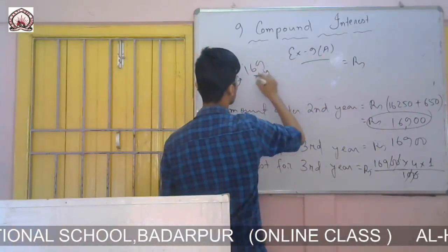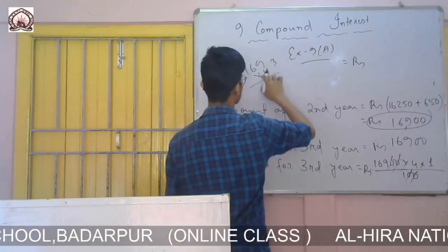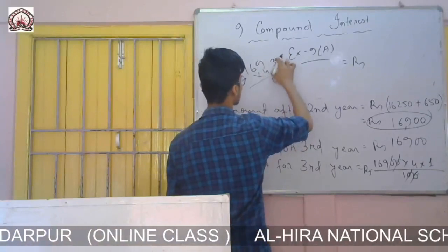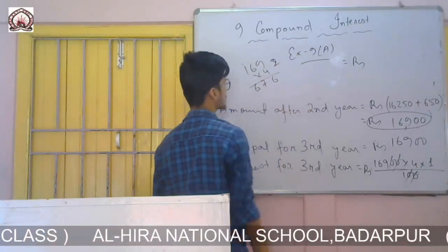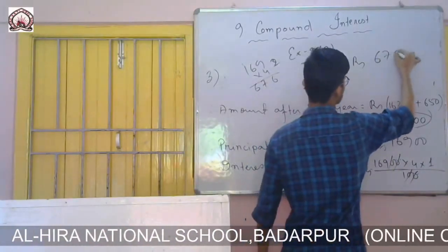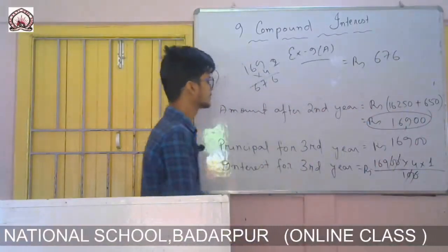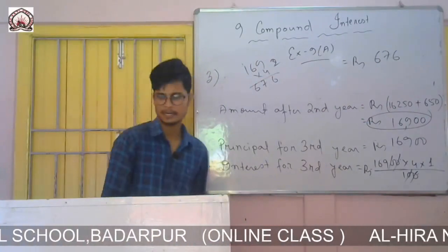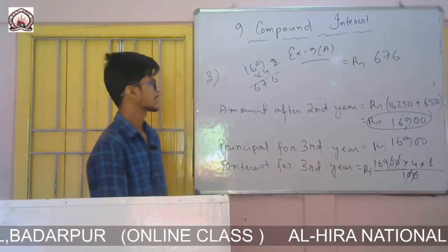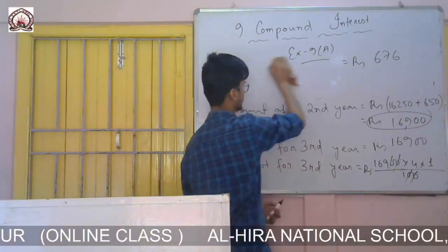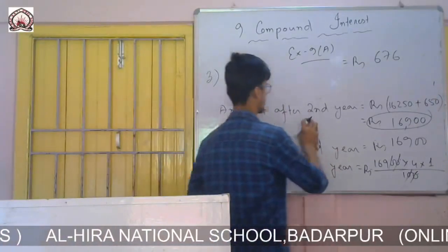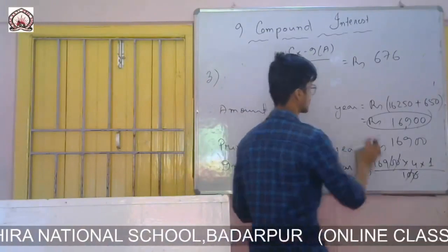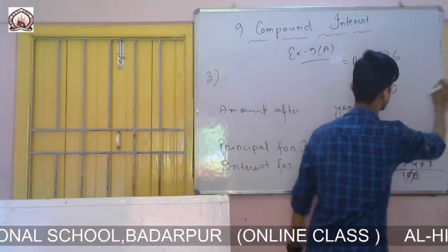169 into 4, 36, 3, 4, 6, 4 is 24, 25, 26, 27, 2, 4 1s are 4, 5, 6, 676. So this is the interest for third year, 676. So now I will calculate the amount. After calculating interest, we have to calculate the amount. So amount after third year.